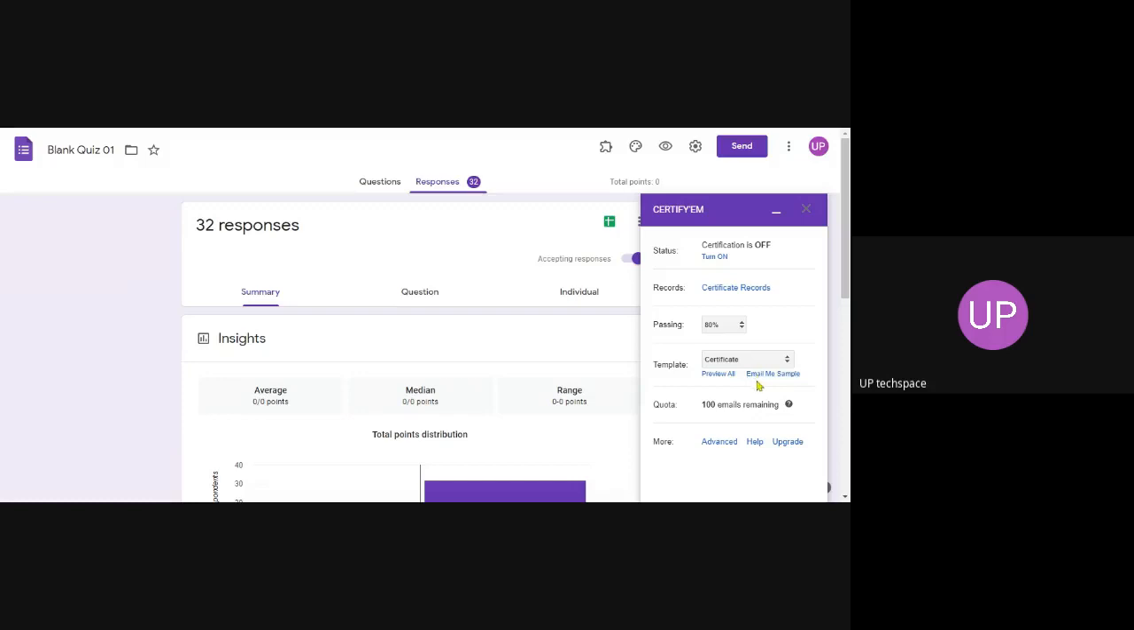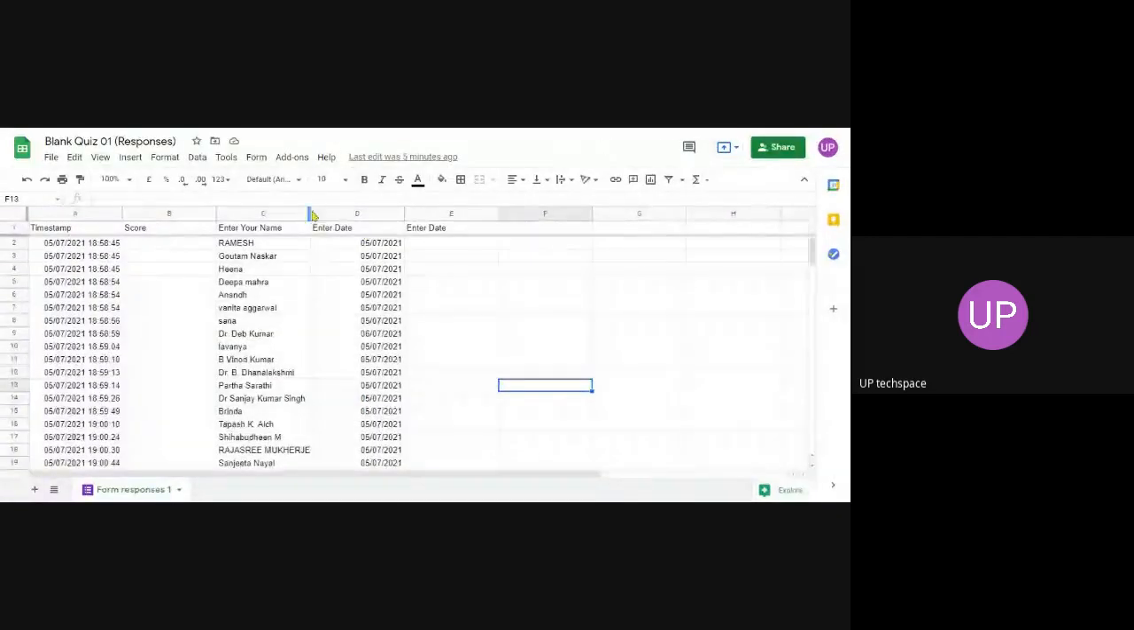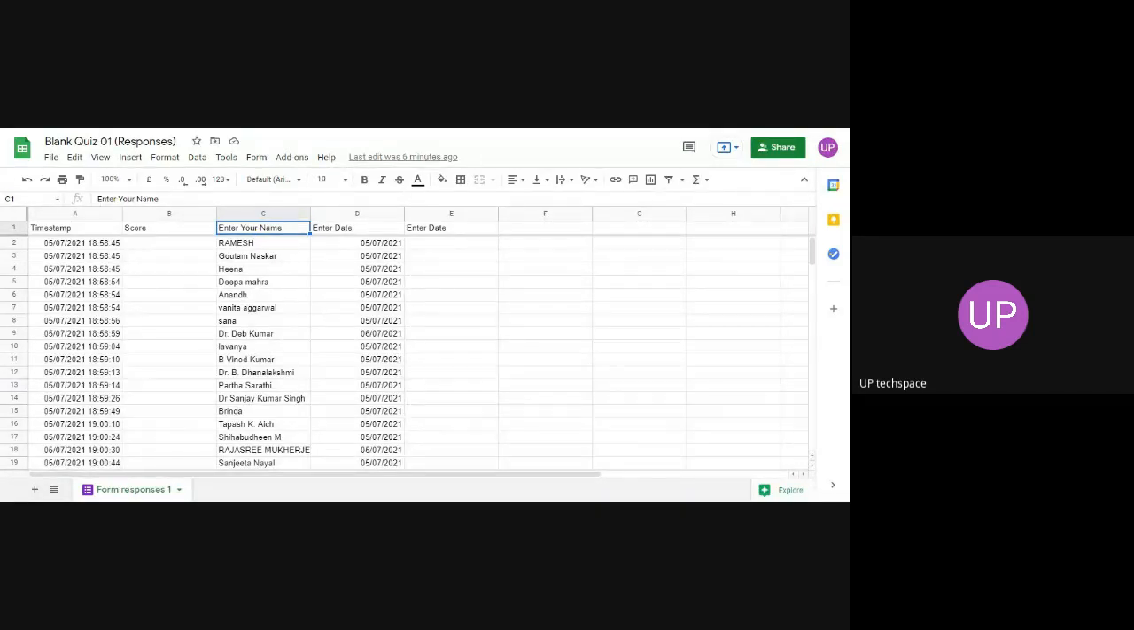Okay, but you have to do one more thing. You have to enter the controls. For that, you have to click on the corresponding Excel sheet. So here, enter your name was the question. Actually, you have to get the email ID also. Then only you can work with this.